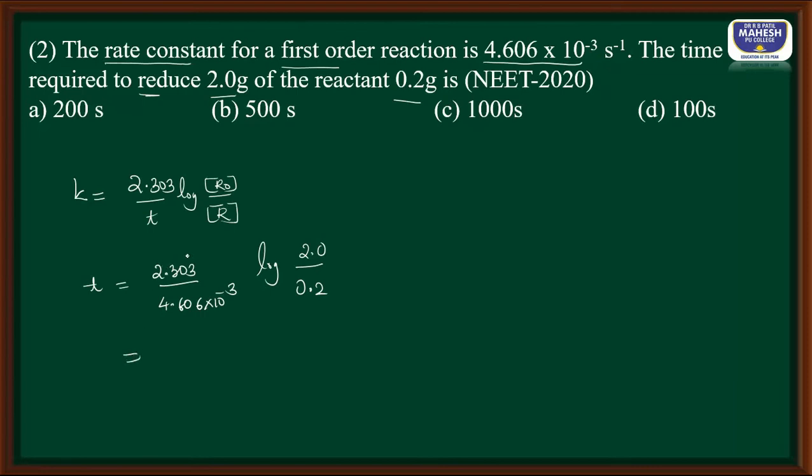So this is nothing but 2.303 times and 4.606 times, so it is 1 by 2 into 10 to the power minus 3 here, and log. This 0.2 can be written as 2 into 10 to the power minus 1. 2 and 2 cancel. It is nothing but log 10. Log 10, we know students, is 1. 1 by 2 means 0.5. So 0.5 into 10 to the power plus 3. That is nothing but 500 second. So the correct answer is option B.